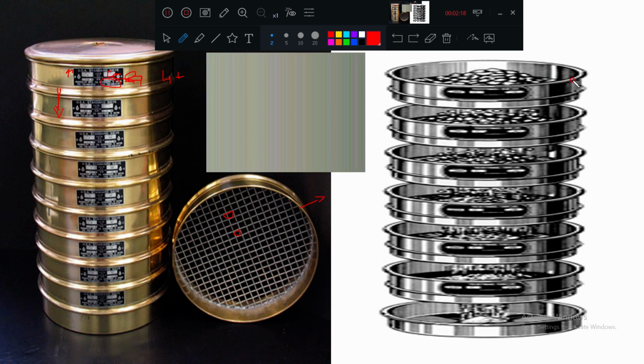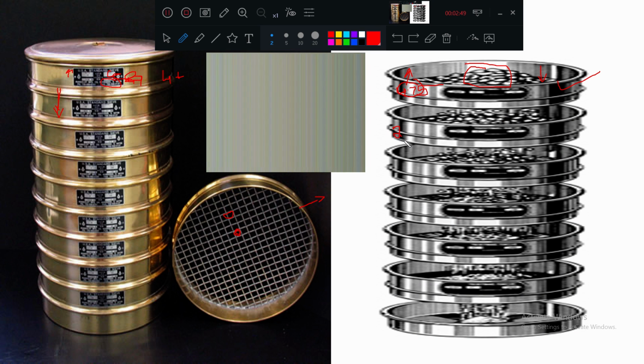You can see here in this diagram, if it is a 4.75 sieve, I am just giving the example. The particles which have been retained, what does that mean? Not passing. Their size is more than this opening, so that is why they are not passing. The particles which have less size have passed.